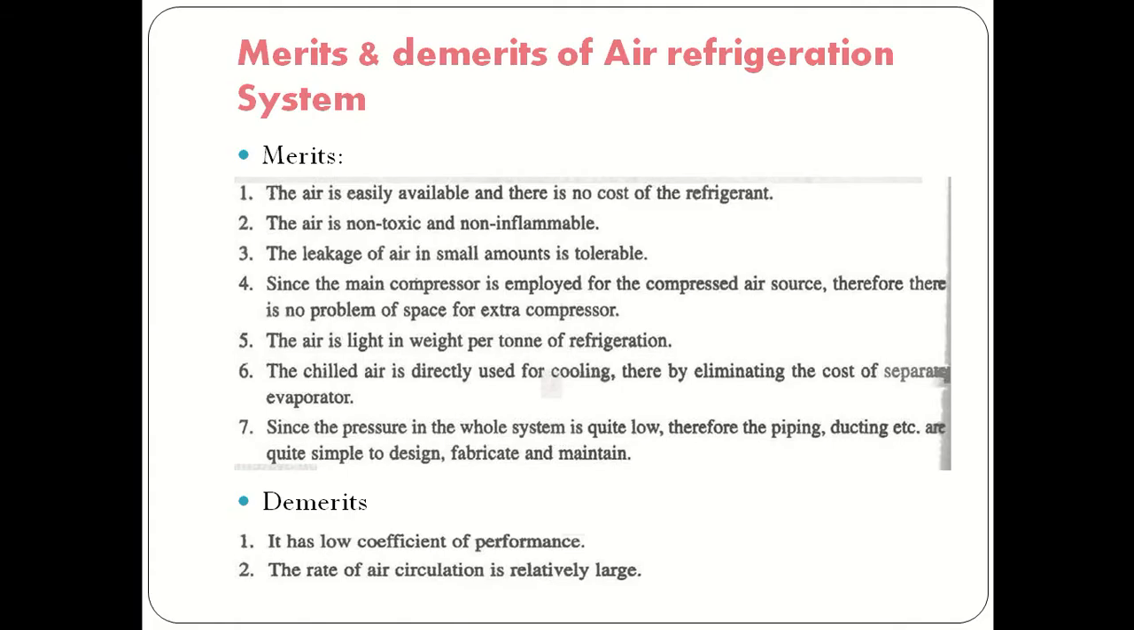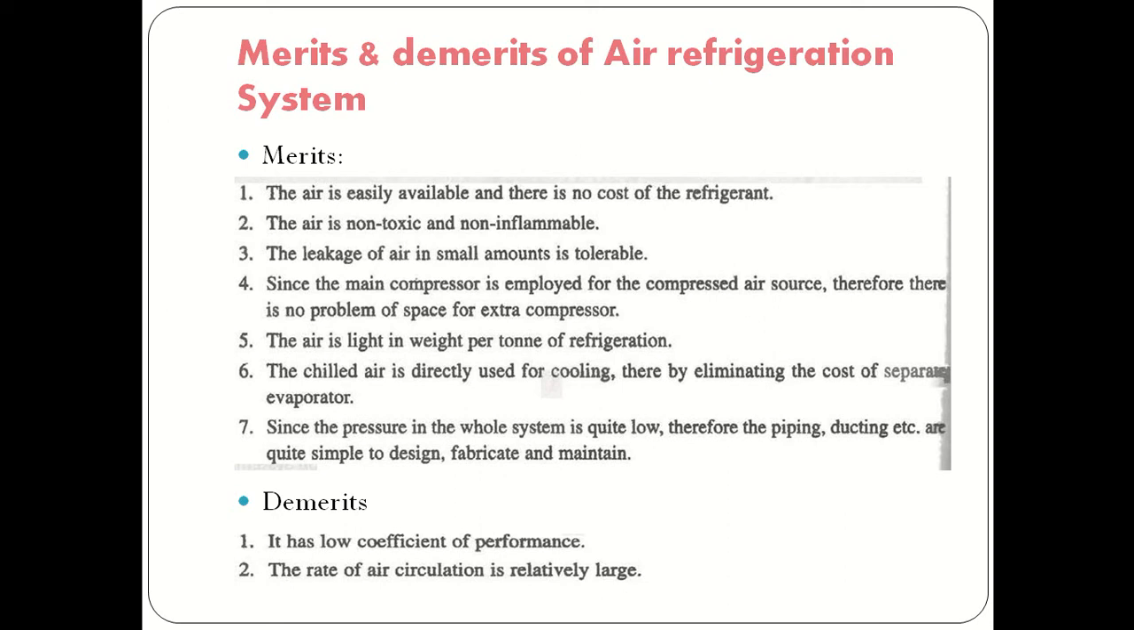Now first of all we'll see merits and demerits of air refrigeration system. So first of all, merits: the air is easily available and there is no cost of the refrigerant, because we are using atmospheric air, so there is no cost to using it as a refrigerant. Air is non-toxic and non-inflammable, so this is the main advantage. Then next is leakage of air in small amount is tolerable, since the main compressor is employed for the compressed air source, therefore there is no problem of space for extra compressor.